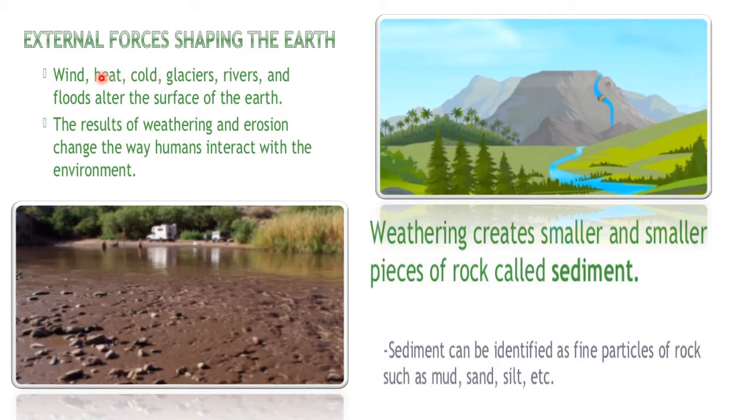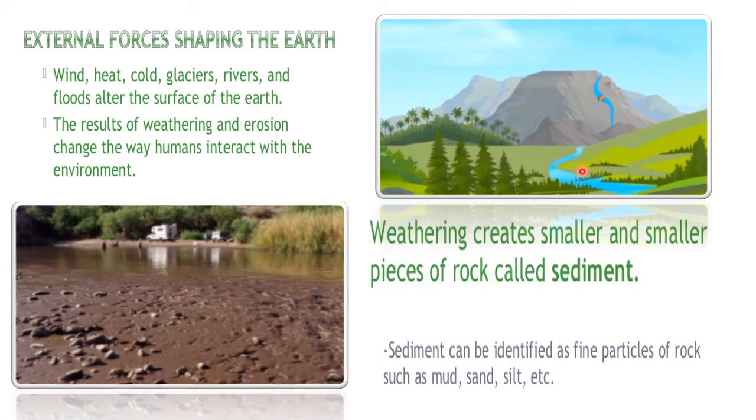Now all these agents like your wind, heat, cold, glaciers, rivers and floods, they alter, meaning change, the surface of the earth. This is what I have explained you just now. And the results are the weathering and erosion, and the way humans interact with the environment. So all these forces in combination alter the landforms on the earth.